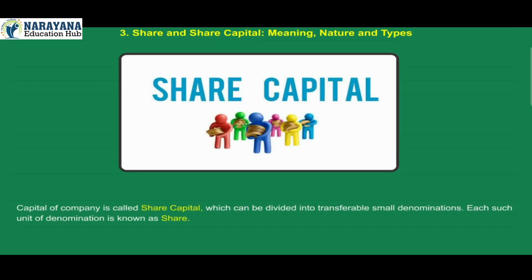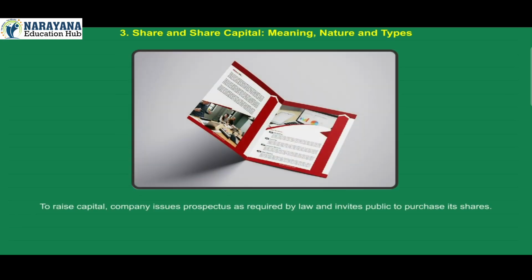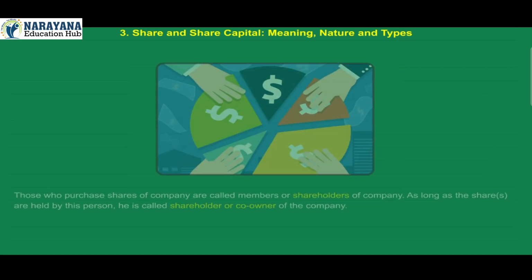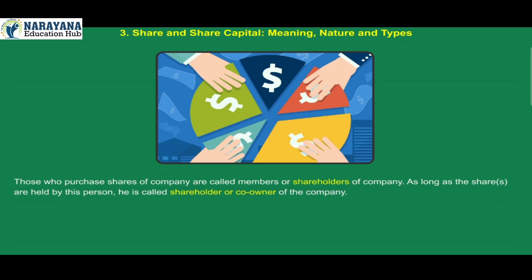Number 3. Share and share capital. Meaning, nature and types. The capital of a company is called share capital, which can be divided into transferable small denominations. Each such unit of denomination is known as a share. To raise capital, a company issues a prospectus as required by law and invites the public to purchase its shares. Those who purchase shares of a company are called members or shareholders of the company. As long as the shares are held by this person, he is called a shareholder or co-owner of the company.